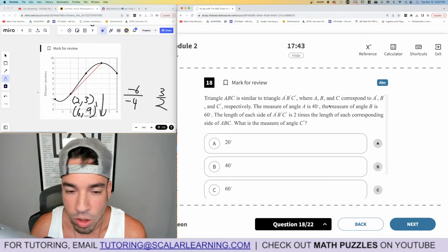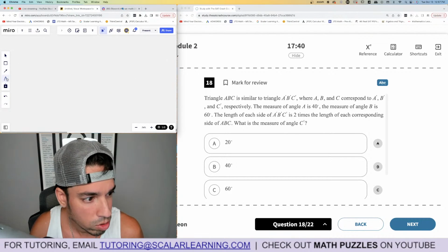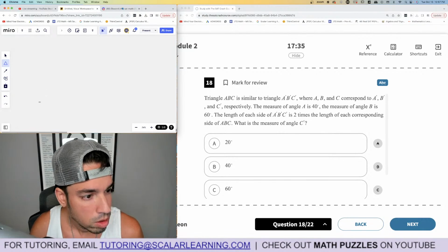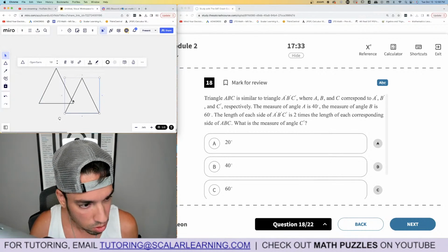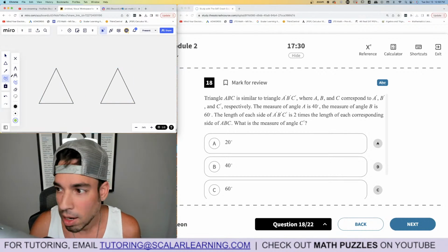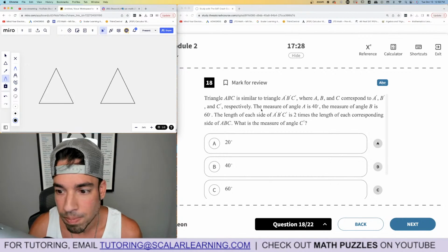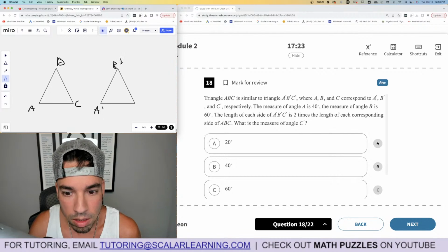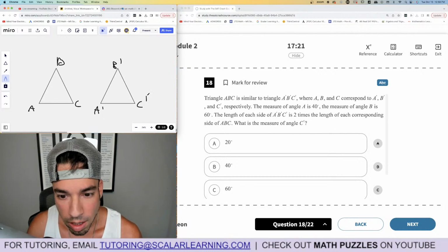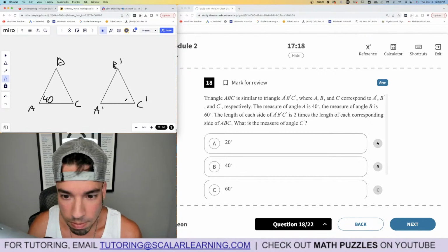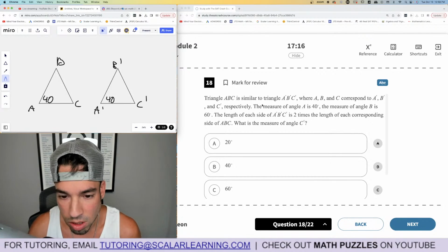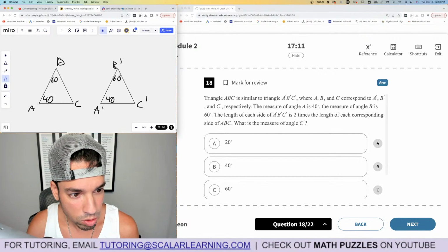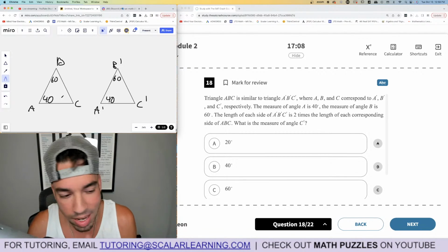Okay, triangle ABC is similar to A'B'C'. Hold on. They're talking about two triangles. Let's draw them out. Similar means proportionate. And we've got A, B, C, A', B', C'. And then the measure of angle A is 40. So then these would be the same, right? Because those angles are corresponding, so they're equal. Measure of angle B is 60. So this would be 60 as well. And then we know the triangle angle sum theorem, they add up to 180.